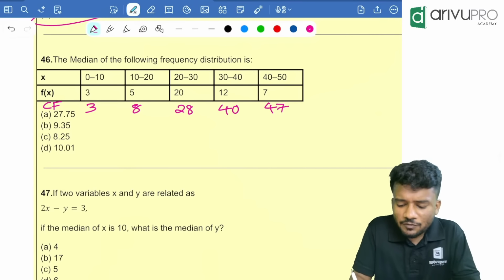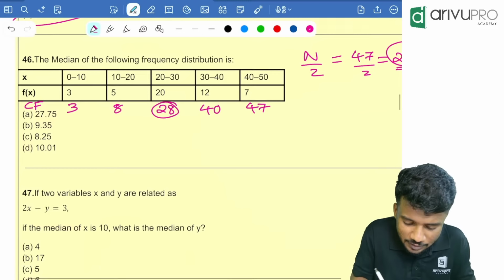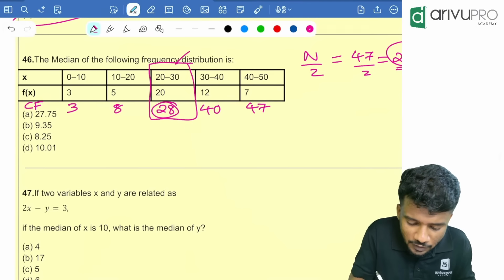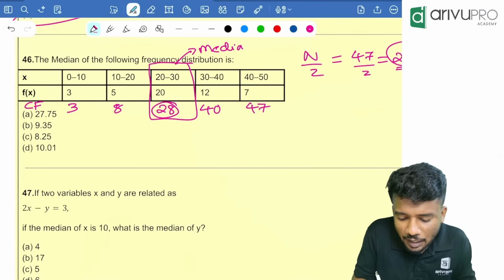Then we need to find the n by 2th value. n by 2 is how much? 47 by 2, which is equal to 23.5. Now we need to check which is the cumulative frequency just greater than 23.5. Which is the cumulative frequency now? That is 28. So this is our median class.